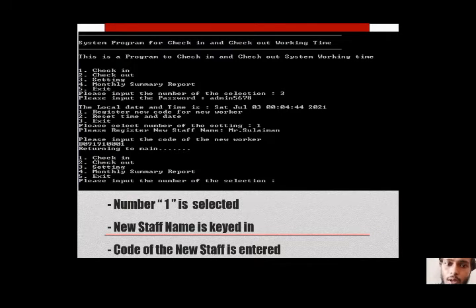As I stated before, once I choose the option number 1 in the setting, I have to enter the new staff name followed by the code of the new staff. Once I have entered the code and also the new staff, it will return to the main menu list. And this new name and also the code will be added to the text file, txt file. So to the next slide, sorry.